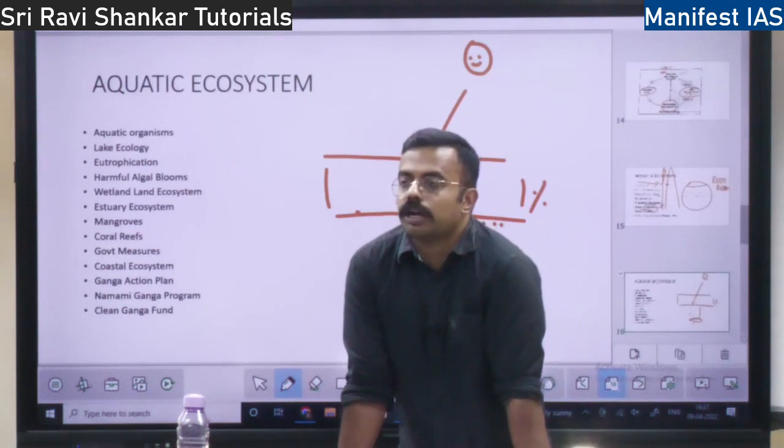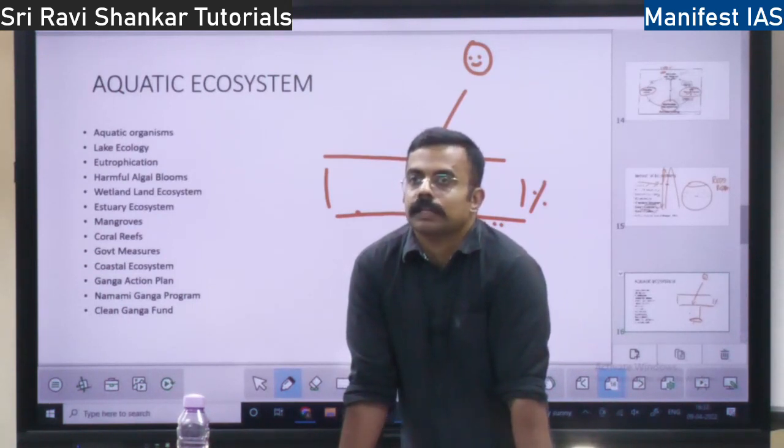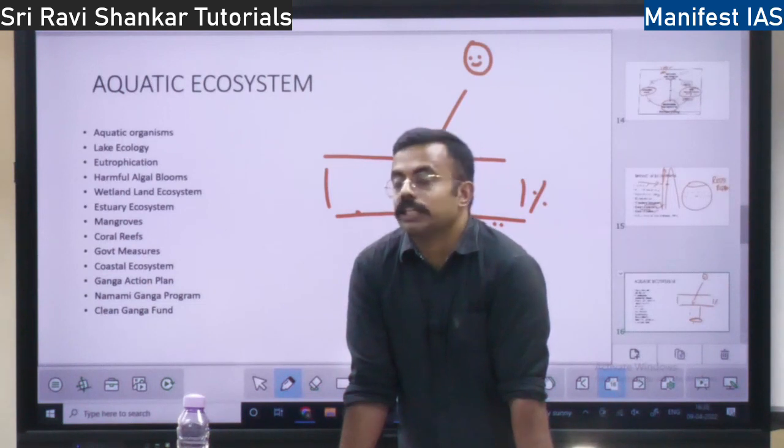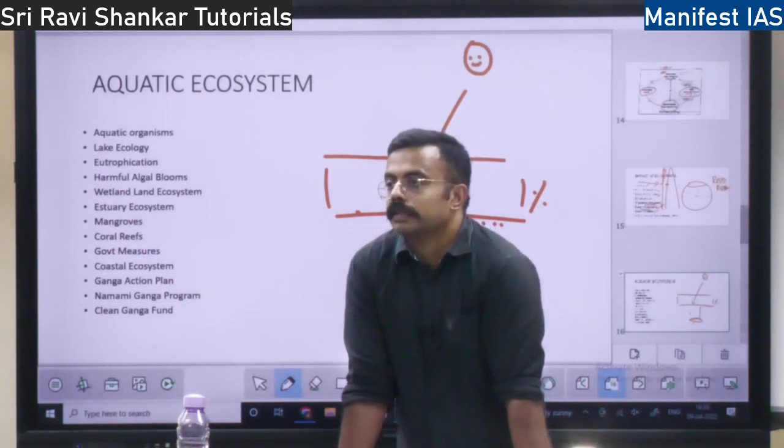See, when the temperature of the water heats up, this dissolved oxygen will be very less. As the temperature increases, dissolved oxygen will be reduced. As the temperature decreases, it increases, right?